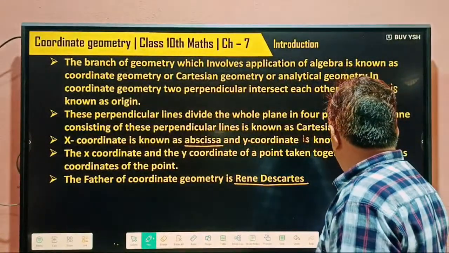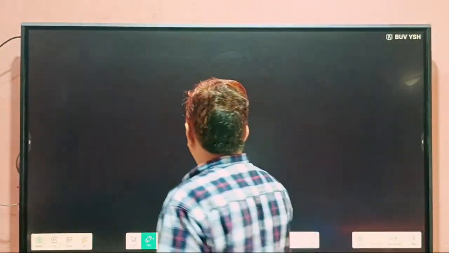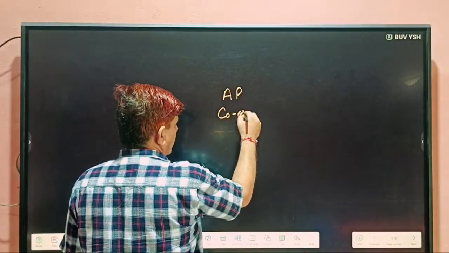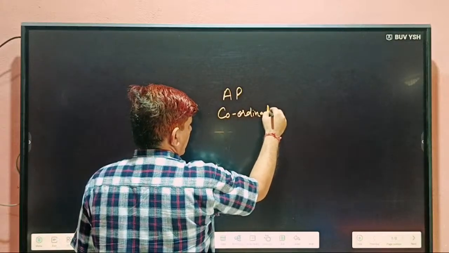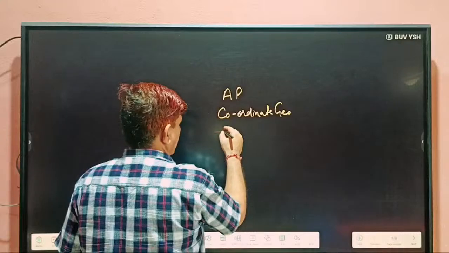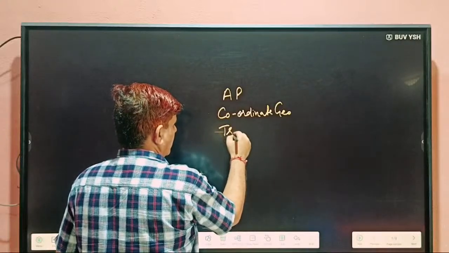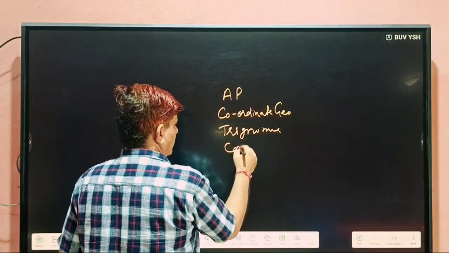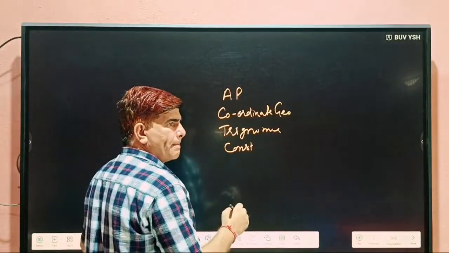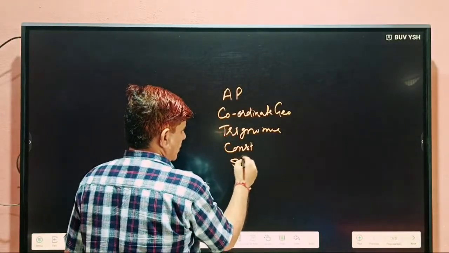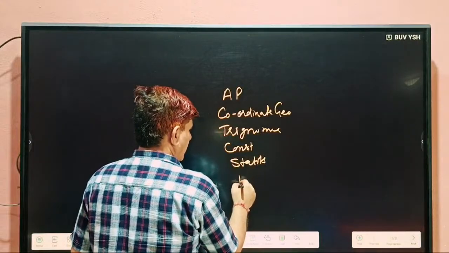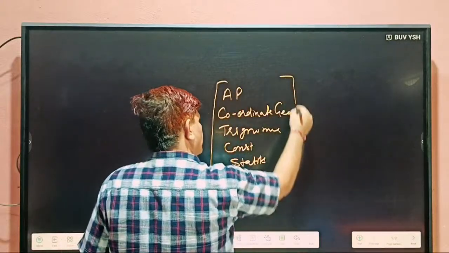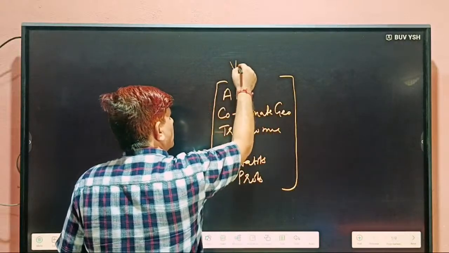I want to tell you, in your 10th class, one chapter is AP, then coordinate geometry, then trigonometry, then construction, then statistics, and then probability. So these are very easy chapters.